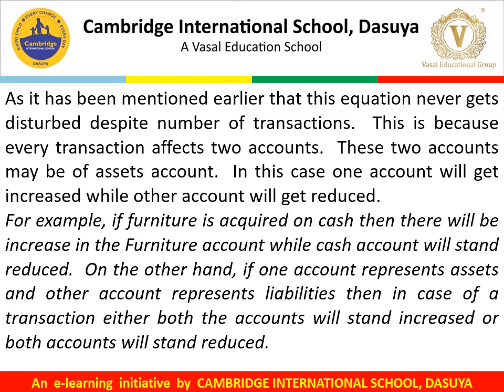This is because every transaction affects two accounts. These two accounts may both be asset accounts. In this case, one account will increase while the other account will be reduced. For example, if furniture is acquired for cash, then there will be an increase in the furniture account while the cash account will stand reduced. On the other hand, if one account represents assets and the other represents liabilities, then in case of a transaction, either both accounts will stand increased or both will stand reduced.